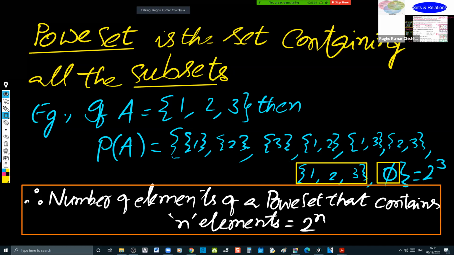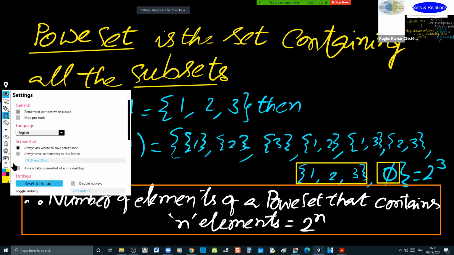But let me see how it is defined in your CBSE textbook. Generally, φ is a subset of every set. How they defined it, let us understand that. One moment, let me open it.